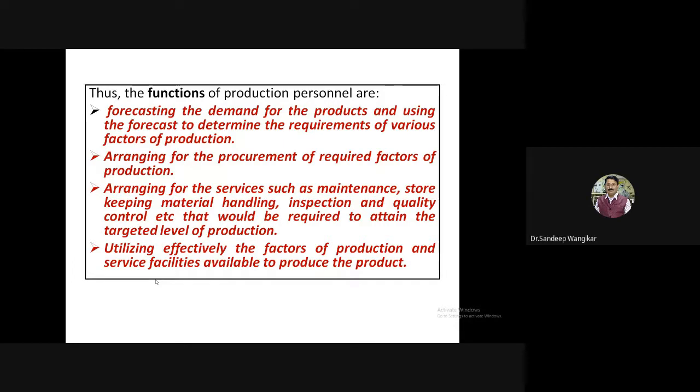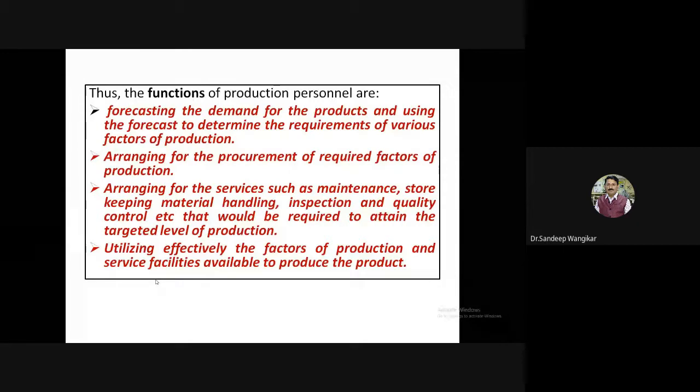Utilizing effectively the factors of production and service facilities available to produce the product. These are the functions of production personnel we are discussing. For example, you are welding. For welding a particular plate, say 10 kg of welding rods are required. The packet will come in kg. The rod cannot be fully consumed, so whatever last part is left will remain as it is.